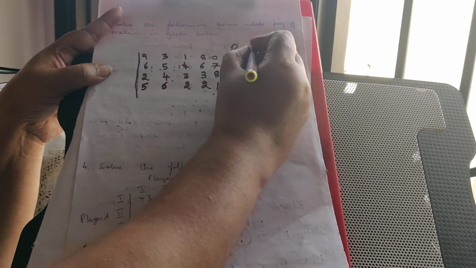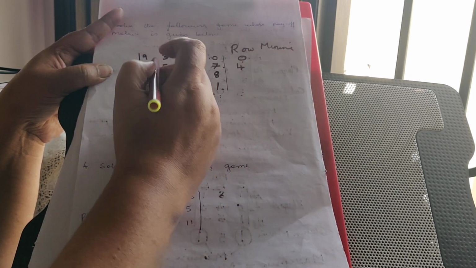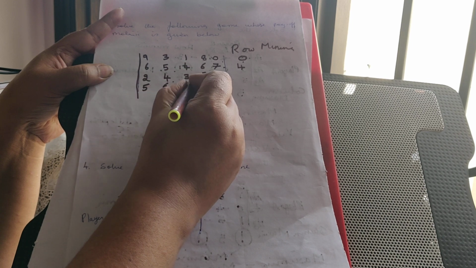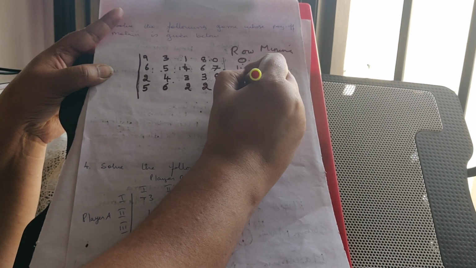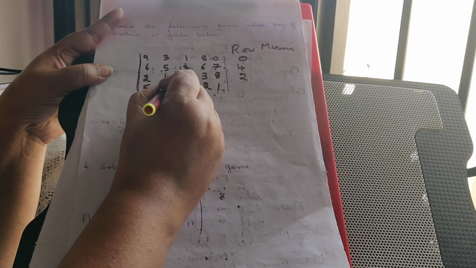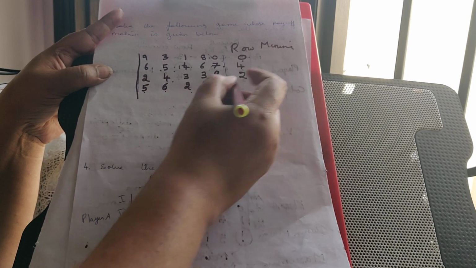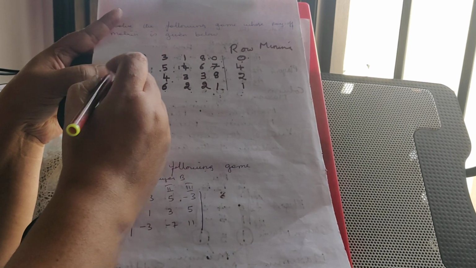6, 5, 4, 6, 7. 4 is the smallest value. 2, 4, 3, 3, 8. So which is the smaller one? 2. Here the smaller one is 5, 6, 2, 2, 1. The smaller one is 1.